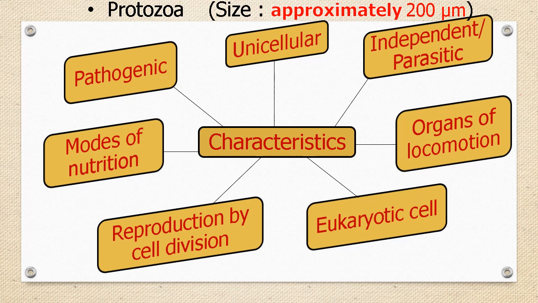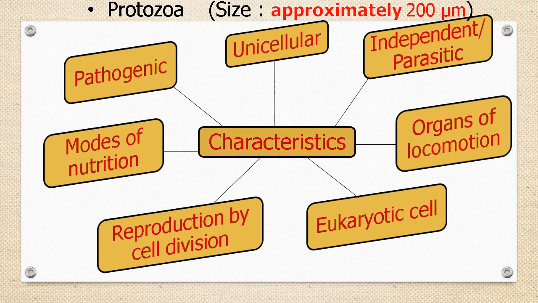There is a great variation in cell structure, organs of locomotion and modes of nutrition among protozoans. Organs of locomotion we already studied in the previous module. These organisms reproduce by simple cell division.